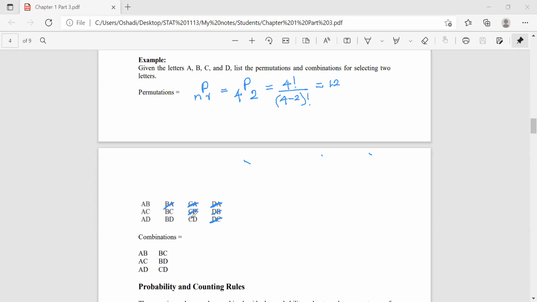So if we use the combination formula also, again we can obtain the same answer. It is nCr, 4C2, that is equal to 4! over (4 minus 2)! times 2!. So now it is equal to 6. So that is the difference between permutation and combination.